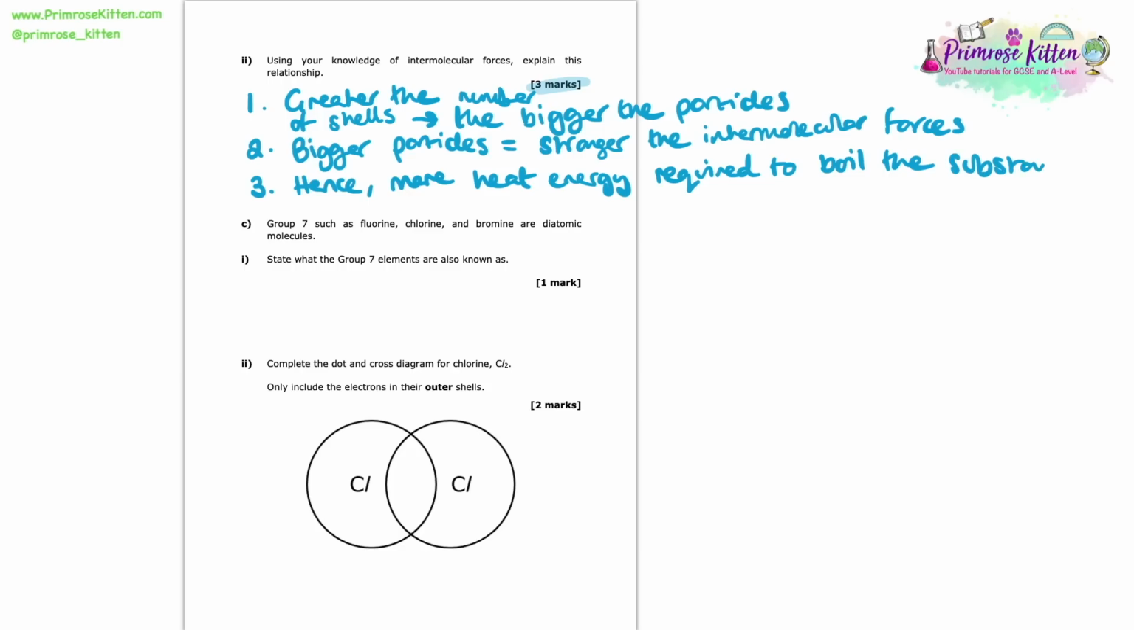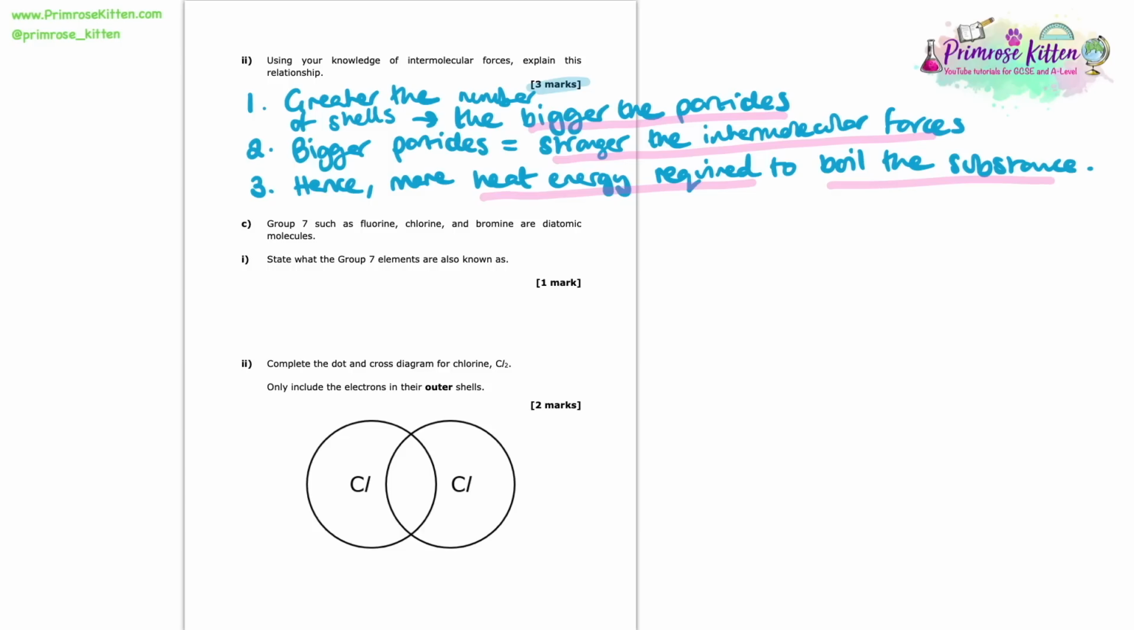So let's just quickly recap that. As the number of shells increases, the particles get bigger in size as well. Now, when we have bigger particles, we have stronger intermolecular forces. And as a result, we're going to need more heat energy to overcome those forces and boil the substance.